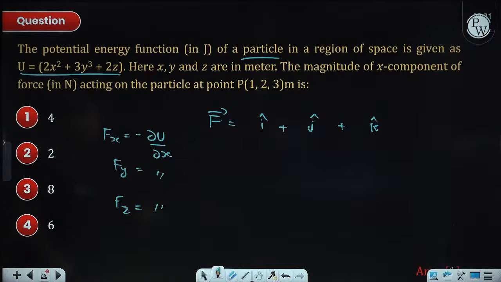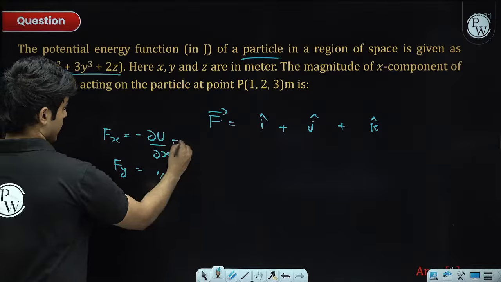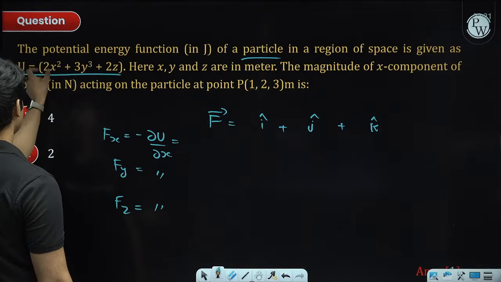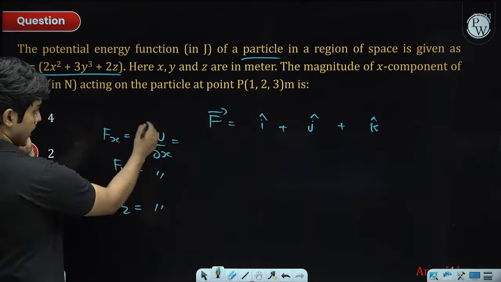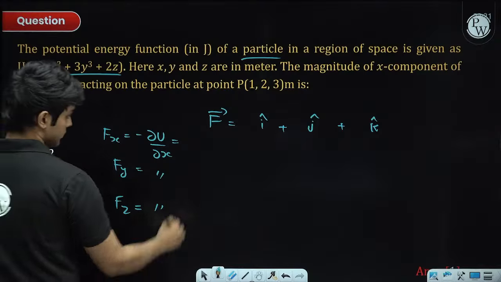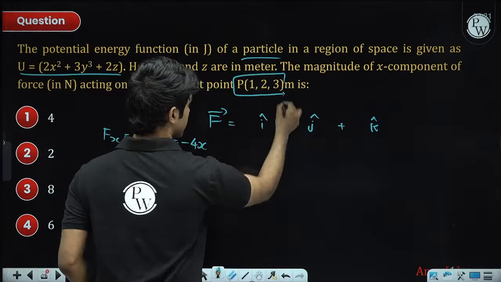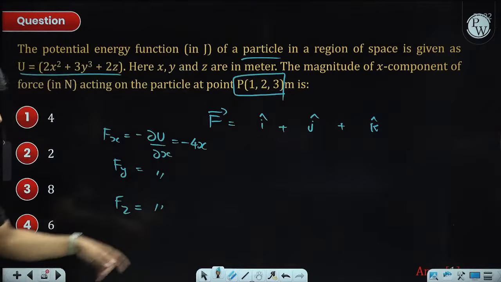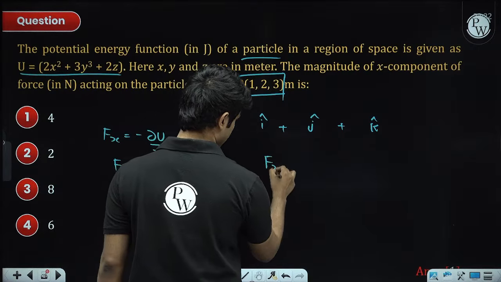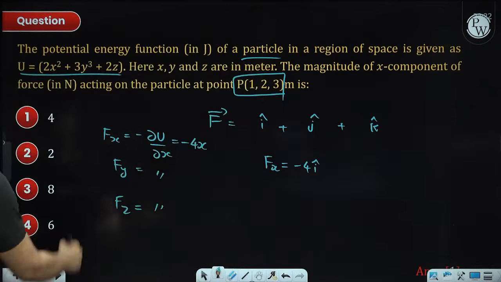The question is, what is the x component of the force? So we only need the x component. Partially differentiating this with respect to x, these two terms will just be 0. We treat y and z as constant while partially differentiating with x. The derivative of 2x square is 4x, so this will be minus 4x. The coordinate of the point at which we need the force is 1, 2, 3, so we put x equal to 1 here. The force at that location, the x component, will be minus 4 i cap, and the magnitude is going to be 4 Newton.